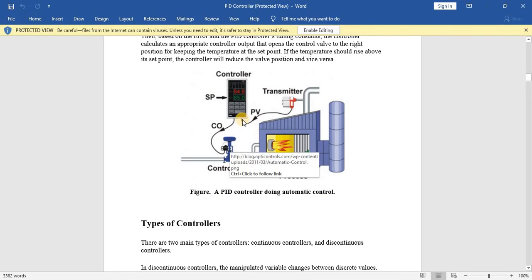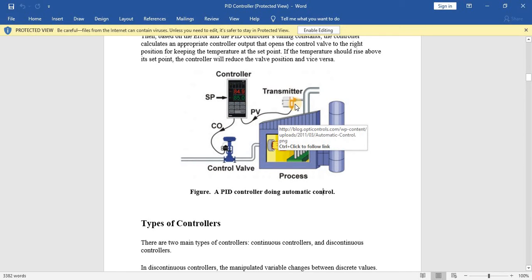As you can see here, the PID controller is connected between the control valve and the transmitter. The transmitter gives the signal to this PID controller as feedback, and this PID controller will tune itself, either by automatic tuning or manual tuning.